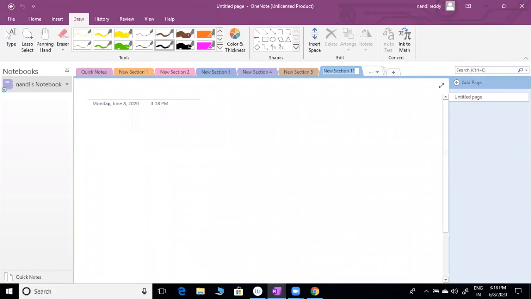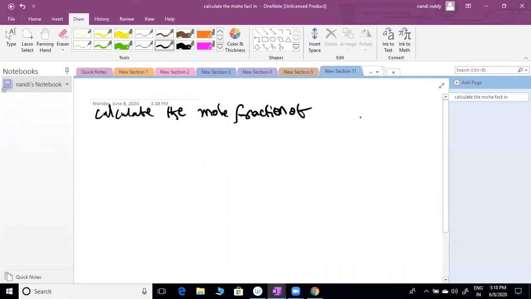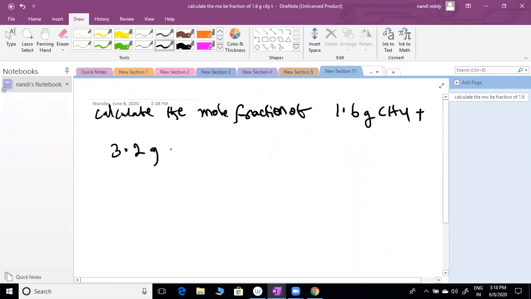Calculate the mole fraction of a mixture of 1.6 grams of CH4 plus 3.2 grams of O2.